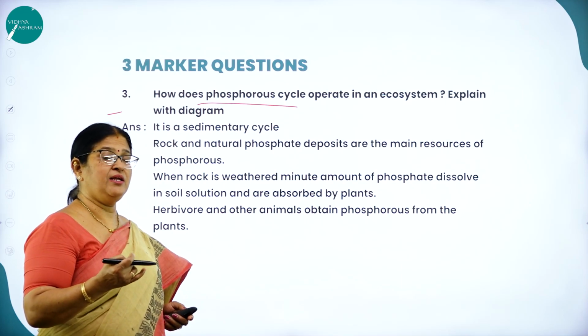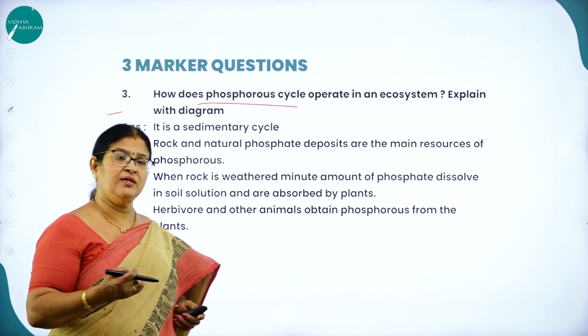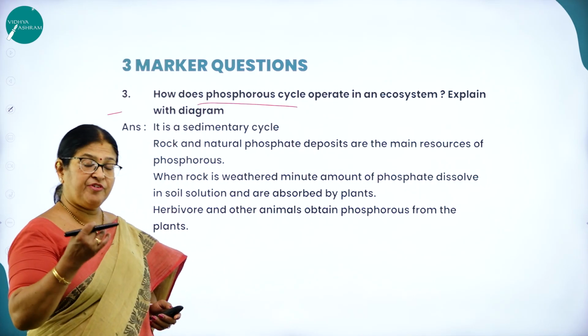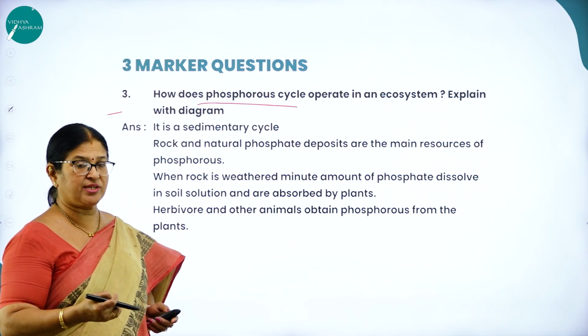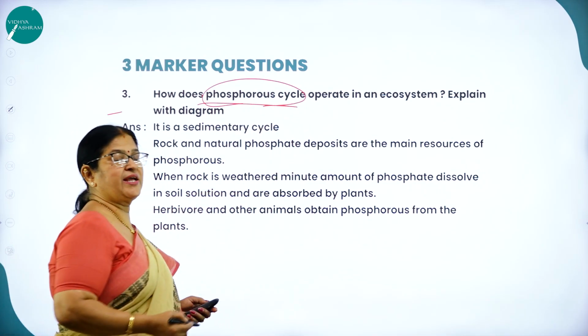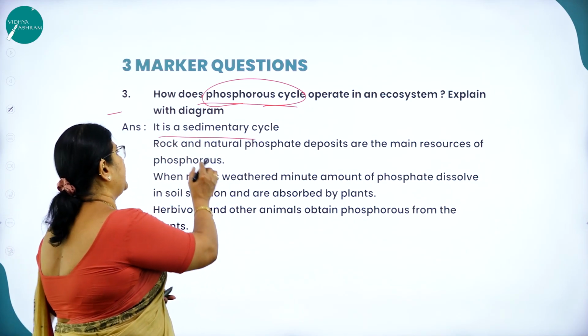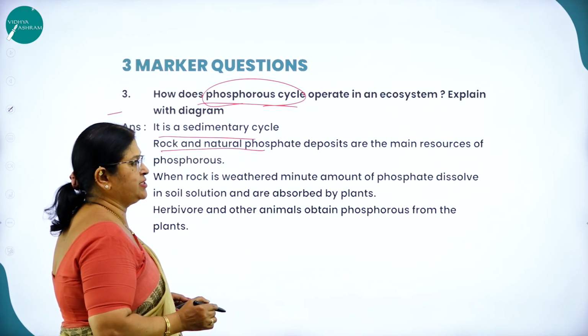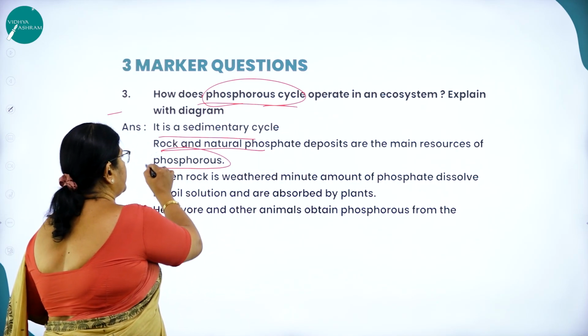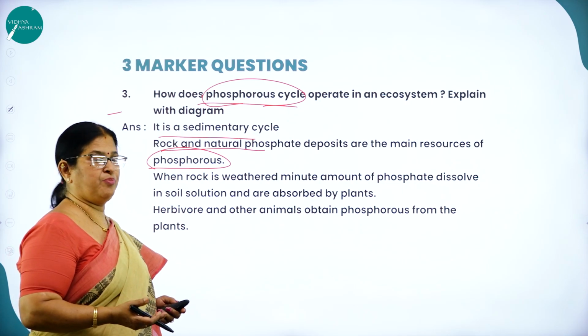For the gaseous cycle, the carbon cycle is an example, where the reservoir is the atmosphere, whereas for the sedimentary cycle, the Earth's crust is the reservoir, and the example is the phosphorus cycle. So the phosphorus cycle is a sedimentary cycle. Rock and natural phosphate deposits are the main sources of phosphorus. That is, as I already said, the Earth's crust is the reservoir for phosphorus.